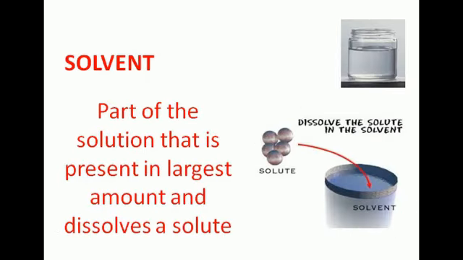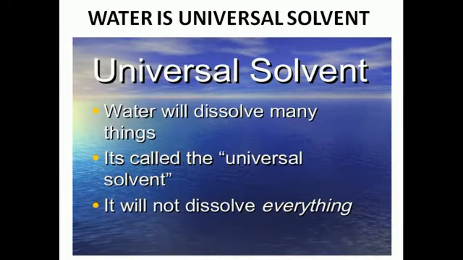Now solvent. Solvent is a part of the solution that is present in largest amount and it dissolves a solute. So solvent is a medium in which the substances are dissolved. In the previous lemonade making activity, water is the solvent as it dissolves sugar, salt and lemon juice in it. Do you know, children? Water is called a universal solvent because it has the ability to dissolve almost everything in it.